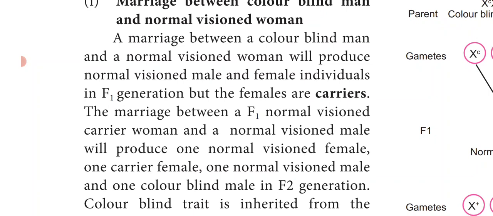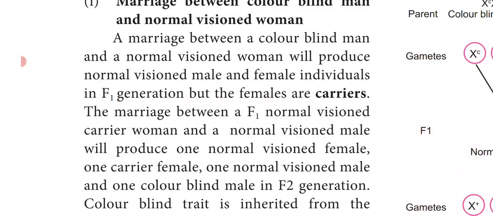Again, a marriage between an F1 normal vision carrier woman and a normal vision male will produce one normal vision female, one carrier female, one normal vision male, and one colorblind male.